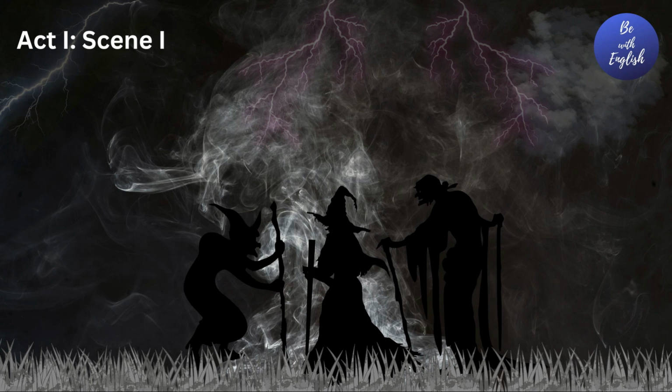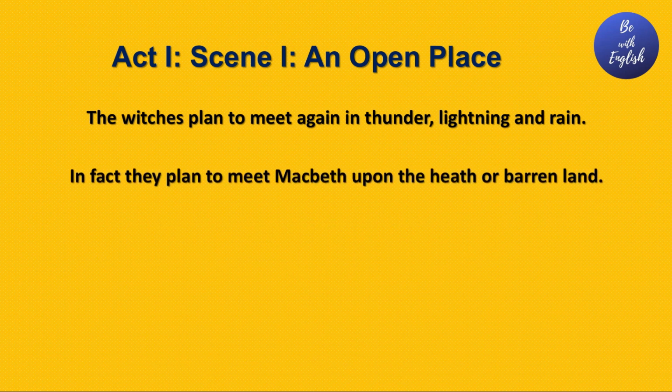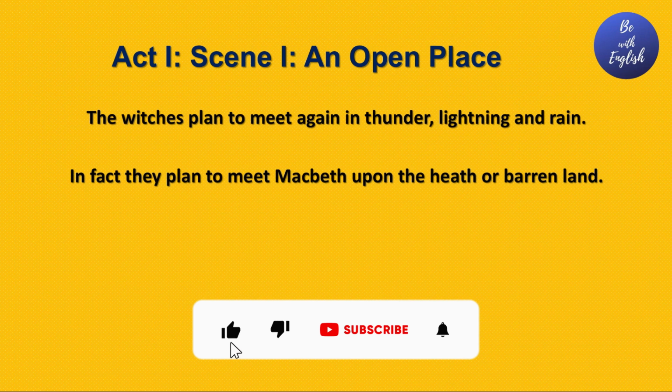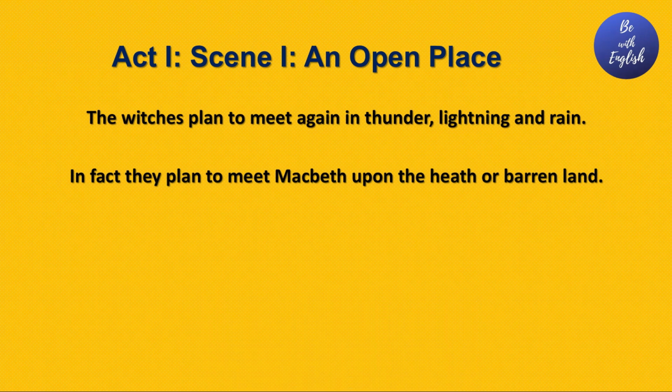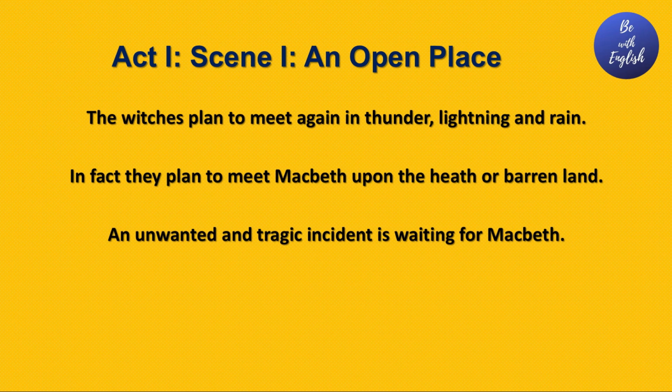We see that at the very beginning of the play, in an open place, 3 witches or supernatural beings meet together in thunder and lightning. The witches plan to meet again in thunder, lightning, and rain. In fact, they plan to meet Macbeth. Macbeth is the main character or protagonist of this play. He is the Scottish general of Duncan's army. Now he is in a battle. We understand that an unwanted and tragic incident is waiting for Macbeth.